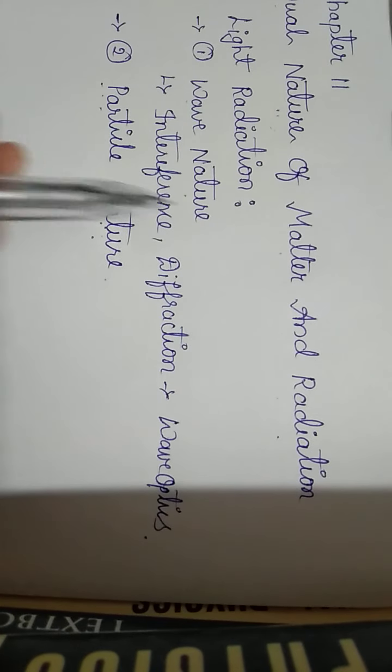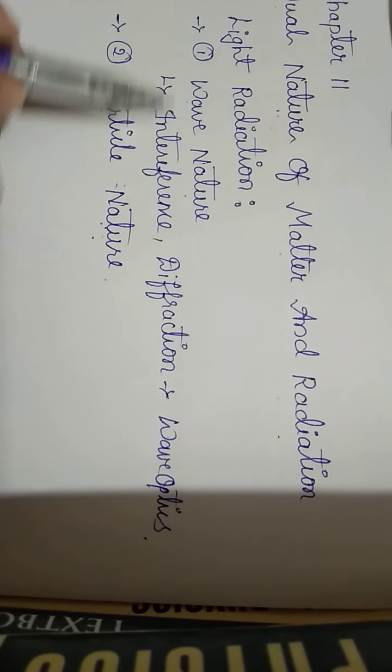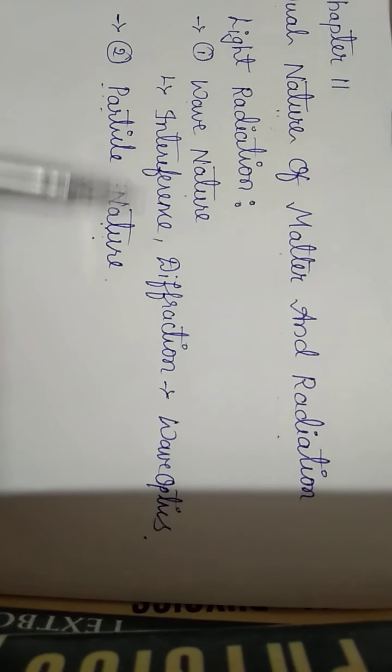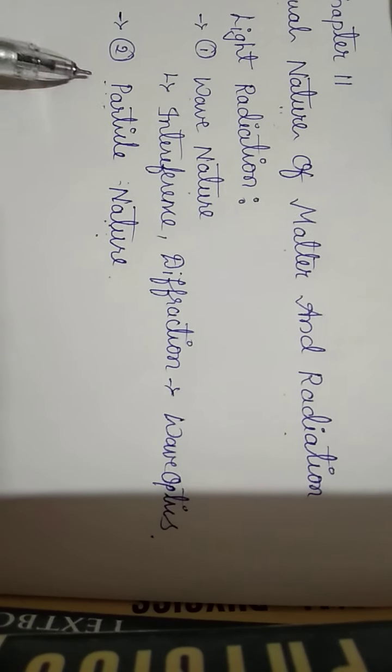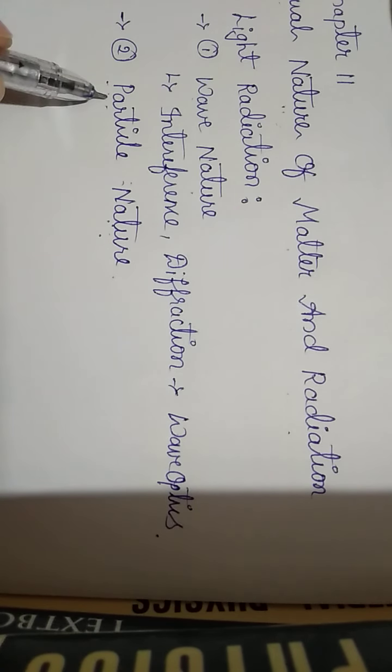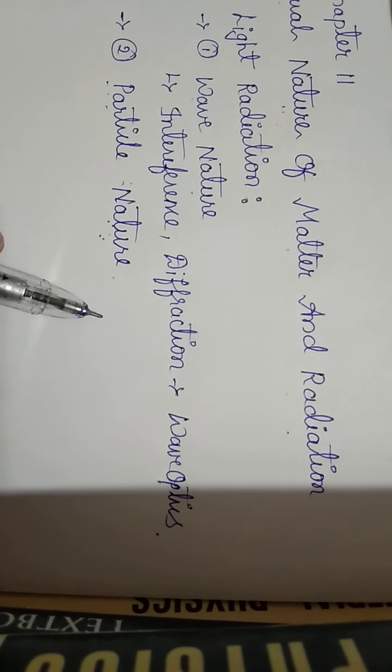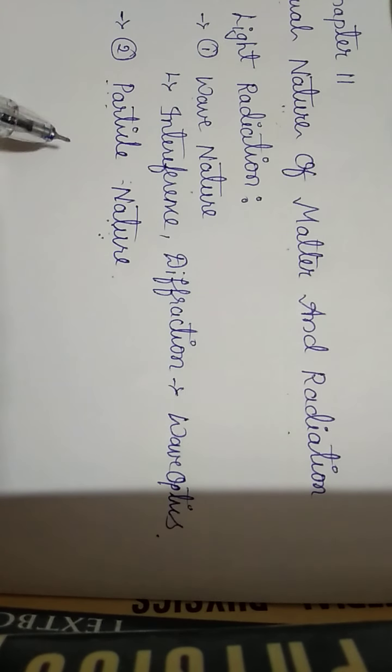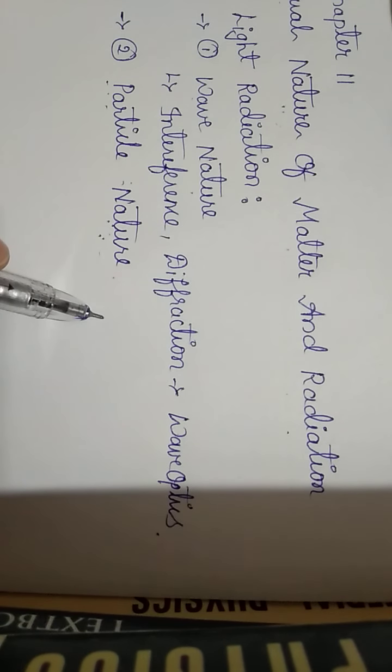Those dual natures are, one is the wave nature, another one is the particle nature. The discovery of electron, cathode ray, these all clearly tells us about the particle nature of the light. In this chapter we will learn about this nature, particle nature of the light.